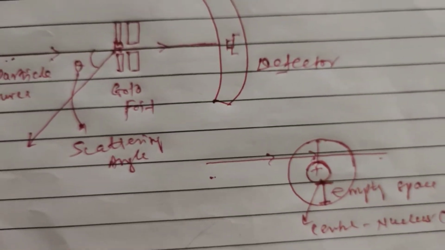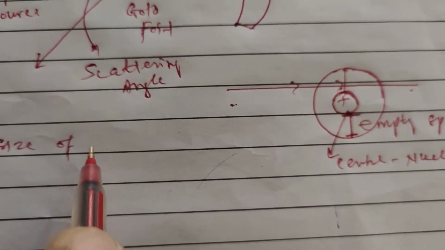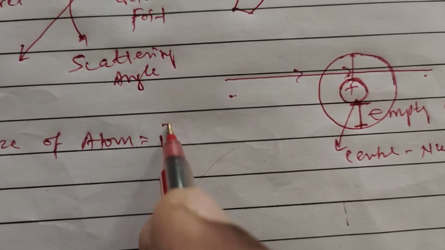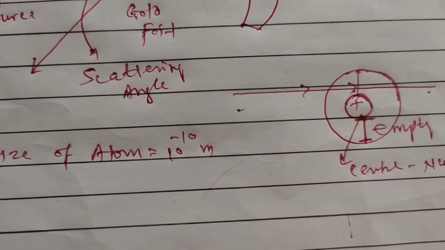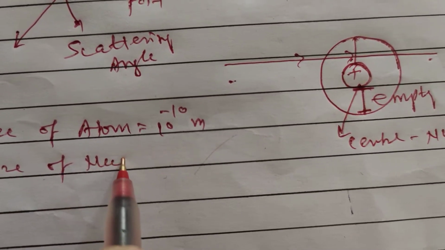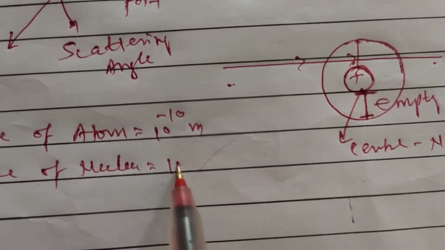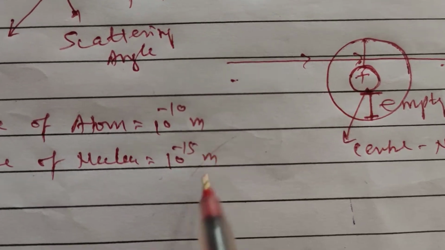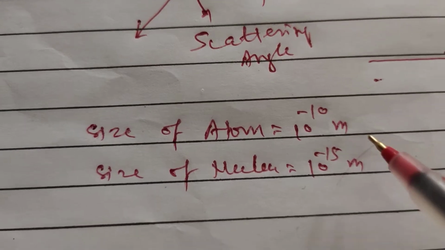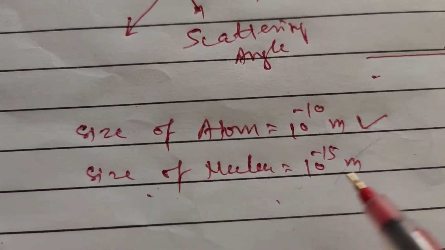The size of the atom is 10 to the power minus 10 meter, and the size of the nucleus is 10 to the power minus 15 meter, of the femtometer order. So the atom is larger while the nucleus is smaller.